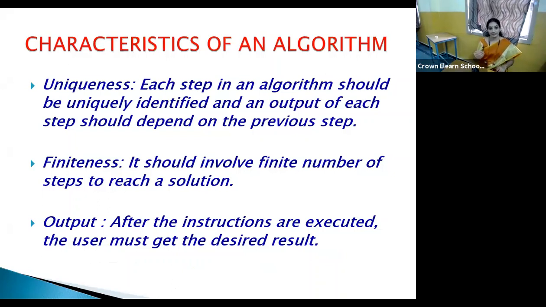Certain times we may make mistakes in our logic or while using the mathematical expression. In that case, you may get a result, but that may not be the correct result which we expect. That's the reason whenever you achieve the output, it must be the desired result. So these are the characteristics of an algorithm.